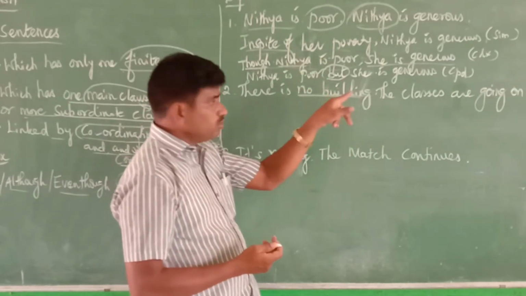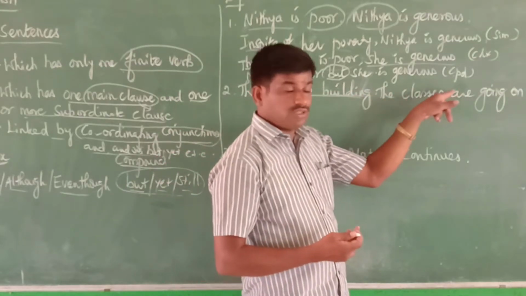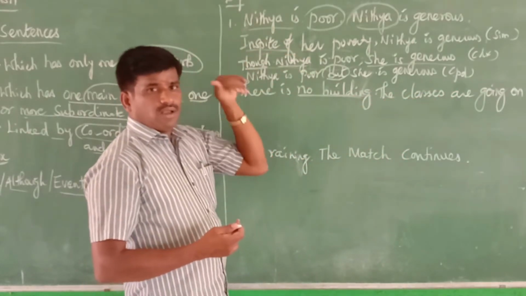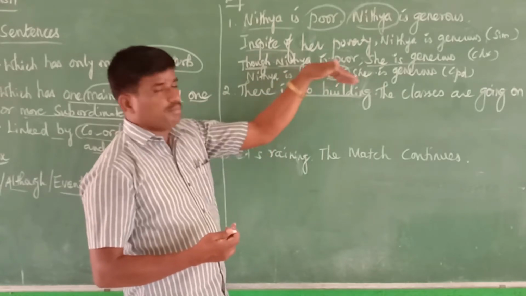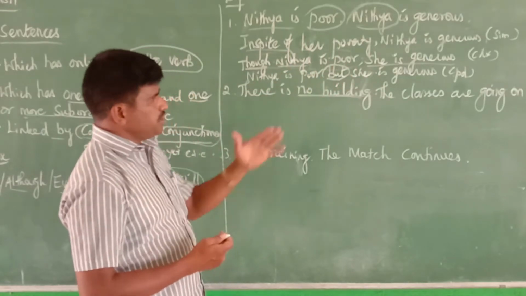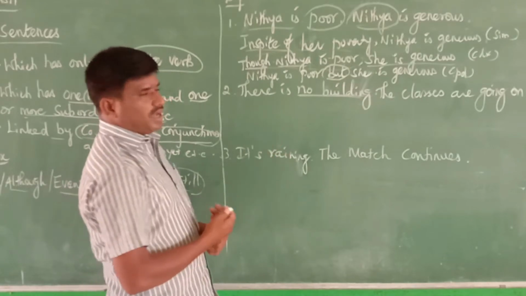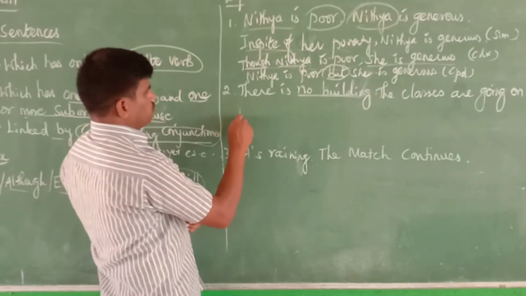No building, even though the classes are going on. Such a type of sentence we use. This comes under in spite of, although, even though, or but, still. You can use any of these. We write a complex sentence for this. What should we use for the complex?